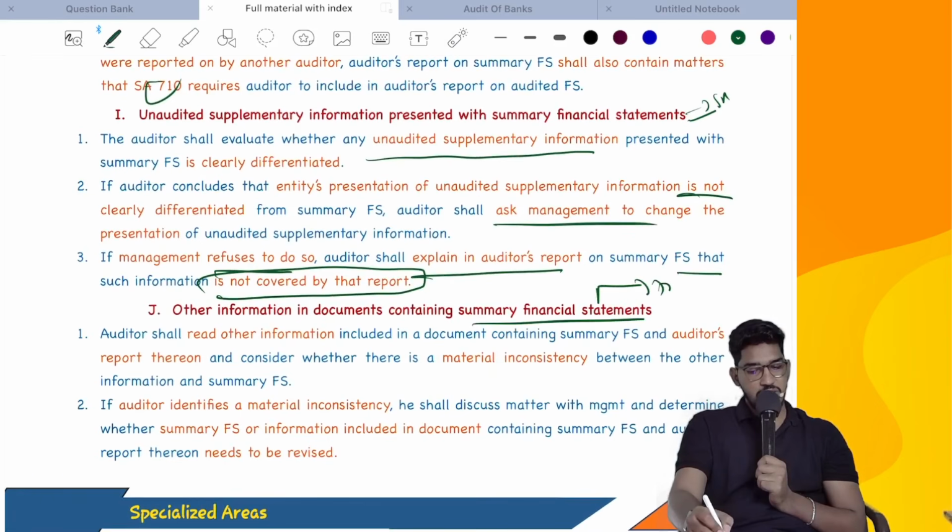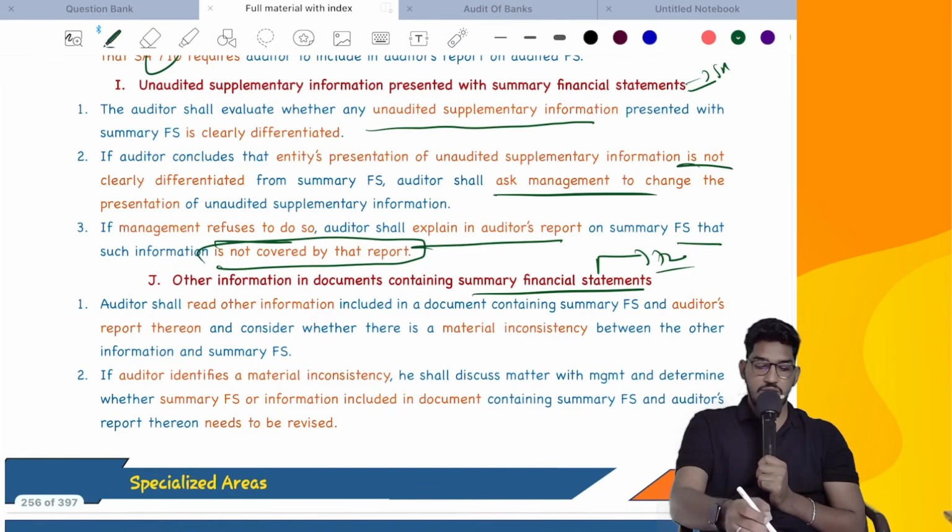Next, other information in documents containing summary financial statements. Once again, this is also SA720 only. Both are trying to say the same thing. We will try to find if there is any material inconsistency. If there is a material inconsistency, comply with the requirements of SA720. See here, if you want, the same thing will be there.